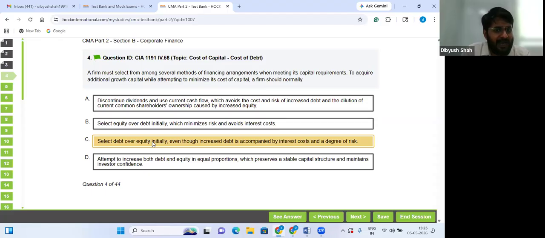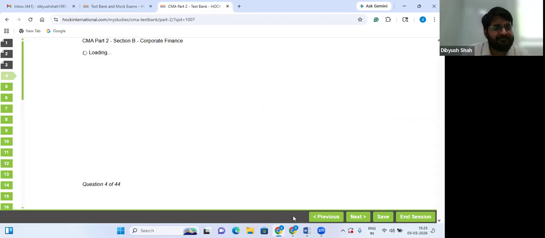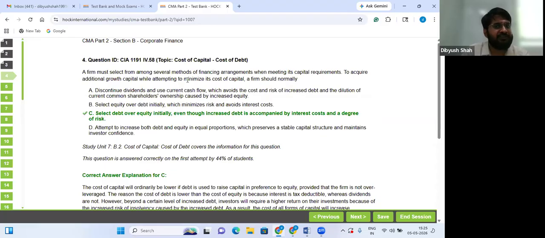This I am liking more than D because normally, a company may not choose to increase debt and equity in equal proportion. Debt is generally a little higher. So I chose the purest logic. This word, normally. That is why all these words should be very carefully read in the exam.